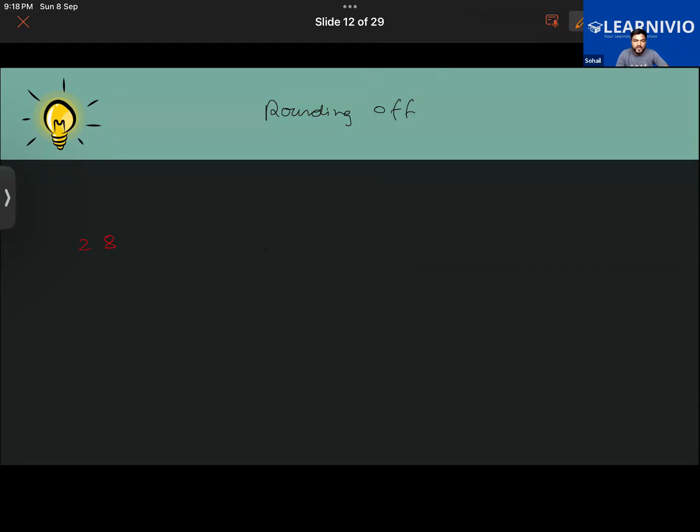So we look at in between which two multiples of tens it is lying. Meaning that this number 28 is lying between two multiples of tens. Multiples of ten are 10, 20, 30, 40, 50, like that.